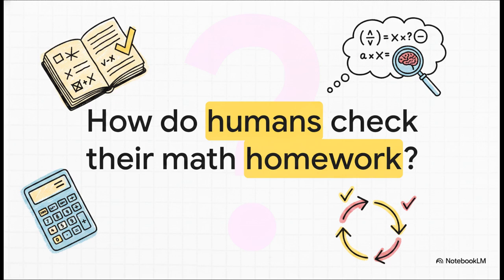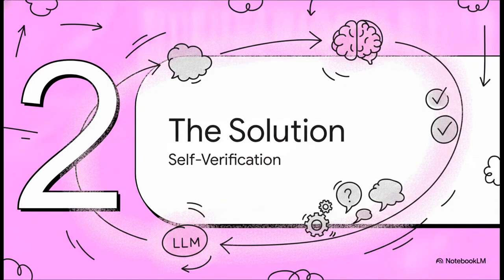Think back to your high school algebra days. If you solved an equation and got x equals 5, how did you know for sure if you were right? You verified it, right? You plugged that 5 back into the original equation. If the math checked out, you knew your conclusion was totally correct. Part 2. The self-verification solution.